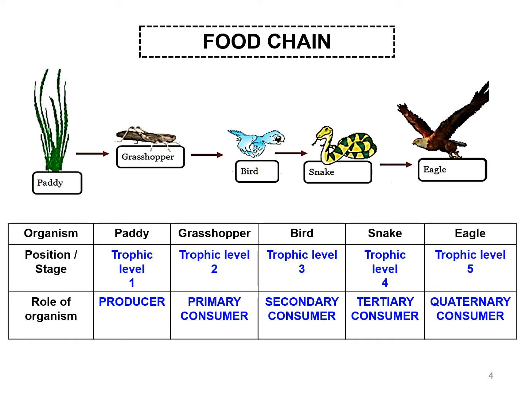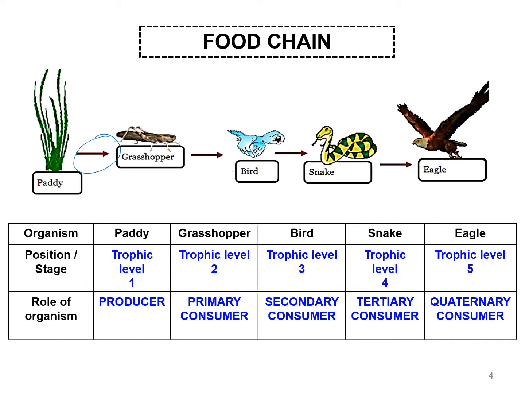This is an example of a food chain that shows paddy eaten by grasshopper, and then grasshopper eaten by bird, bird eaten by snake, and snake eaten by eagle. The arrow here shows "eaten by". So let's look at the position of each organism.